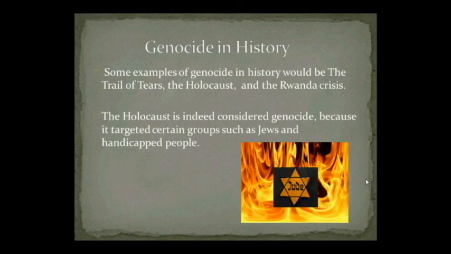Genocide in history. Some examples of genocide in history would be the Trail of Tears, the Holocaust, and the Rwanda crisis. The Holocaust is indeed considered genocide because it targeted certain groups such as Jews and handicapped people.